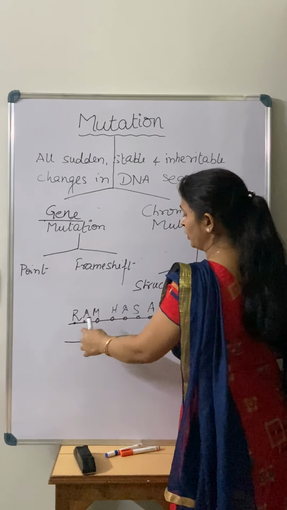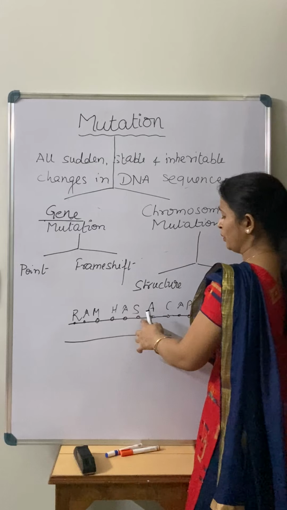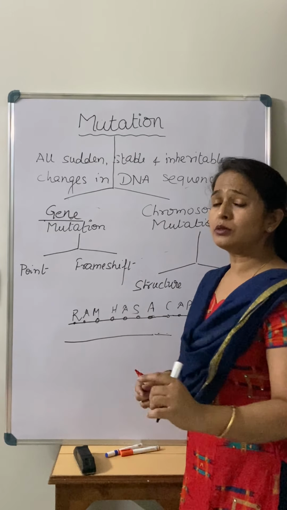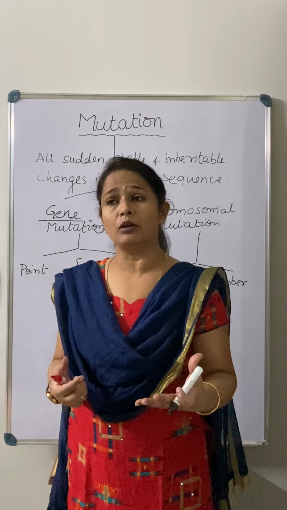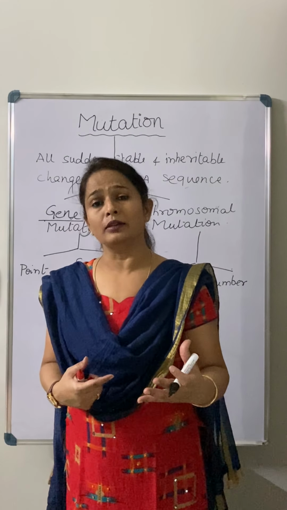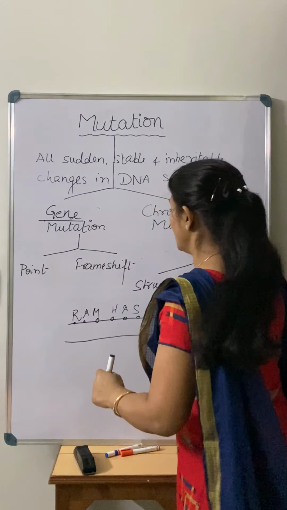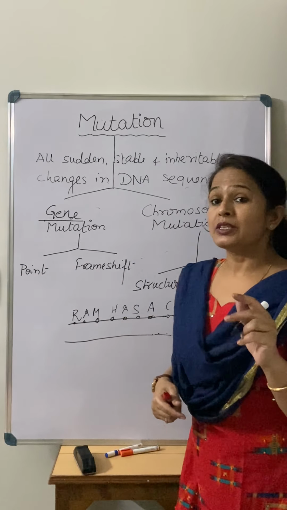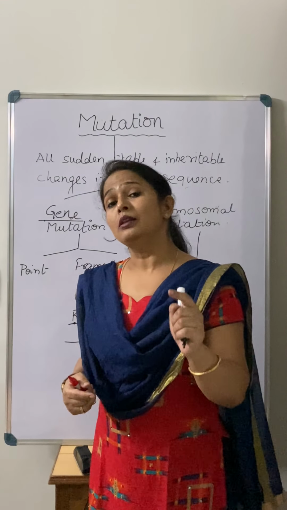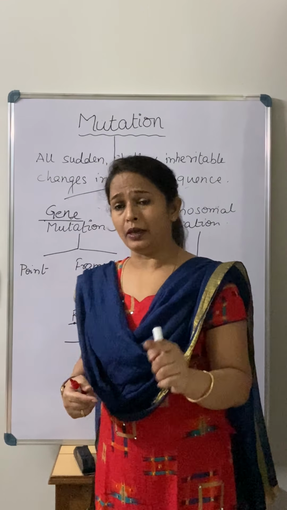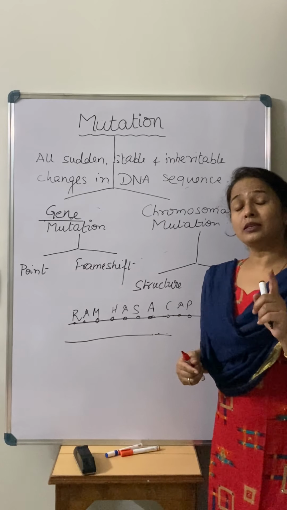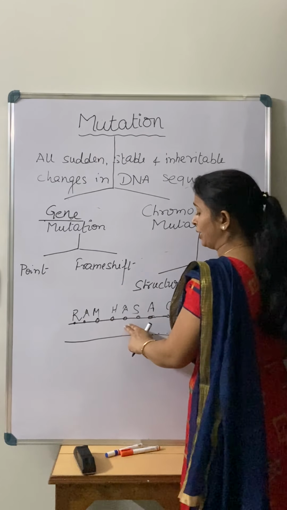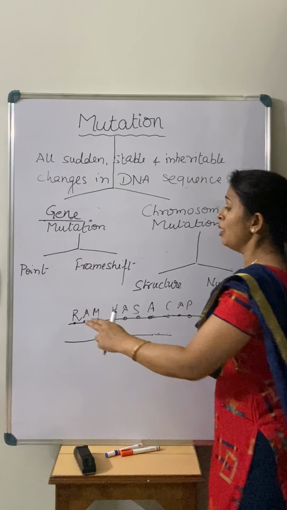So now see, these are the base pairs, and they make the genes. I told you earlier also, a gene is a combination or a number of base pairs, together we call it a gene. So now, when we talk about point mutation, it means a change takes place in a single base pair of this chromosomal structure, you can say in DNA, so at that time we call it a point mutation.